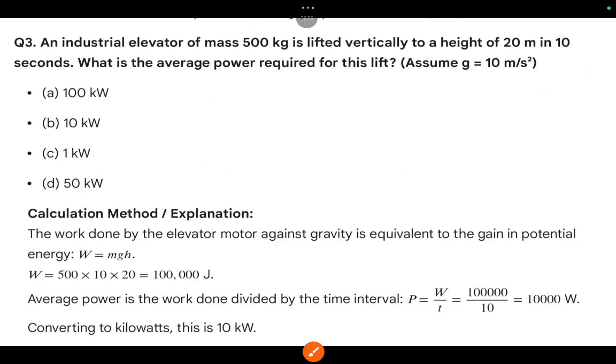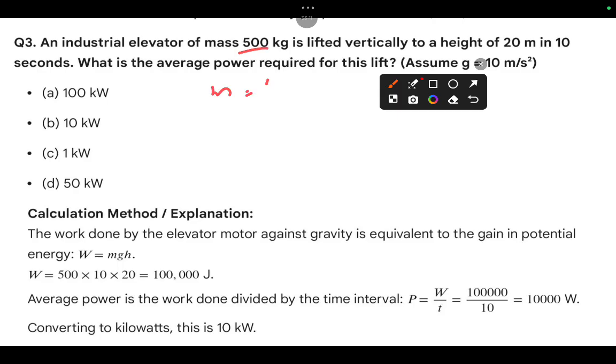And question number 3. An industrial elevator of mass 500 kg is lifted vertically to a height of 20 meters in 10 seconds. What is the average power required for this lift? You have to find average power. First of all, given data: mass M is 500 kg, height is 20 meters, and time T is equal to 10.